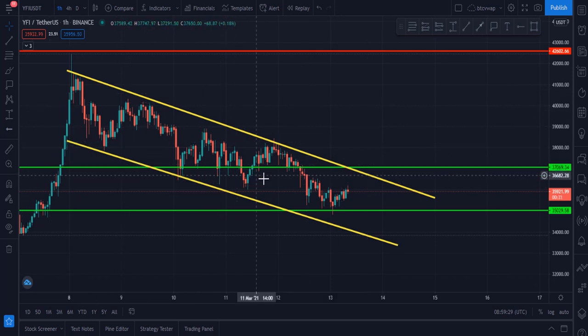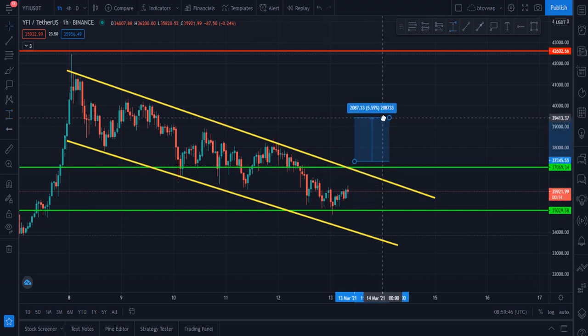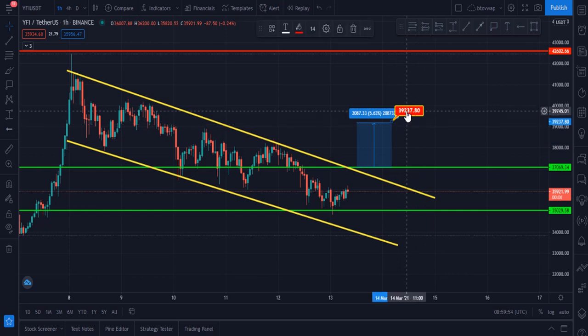I think it should hit this zone and this zone, and break this horizontal resistance, which is at 37,000. Once it breaks this, our next target will be this zone, $39,180.